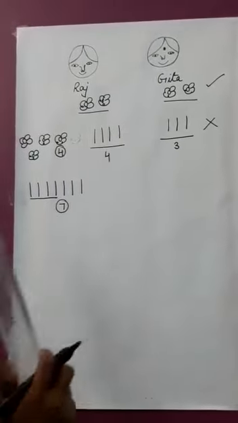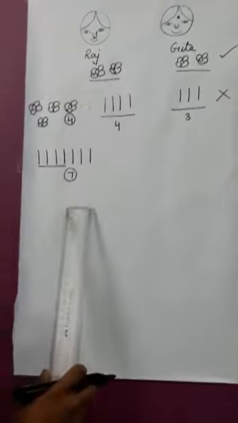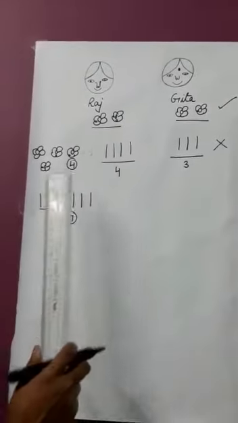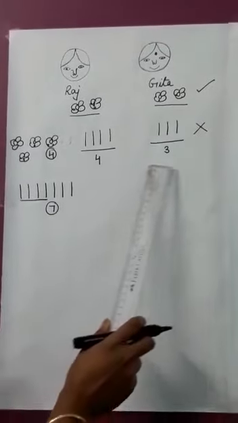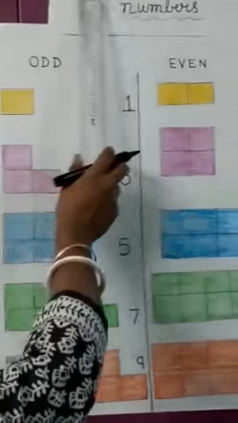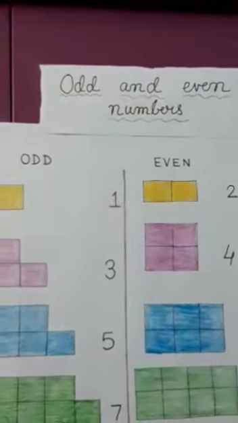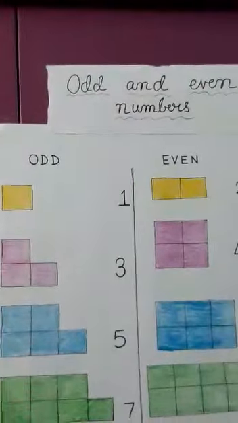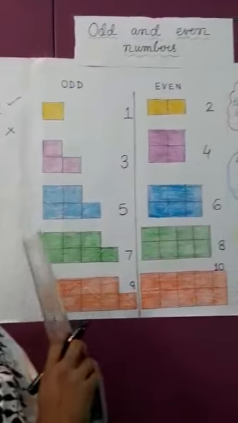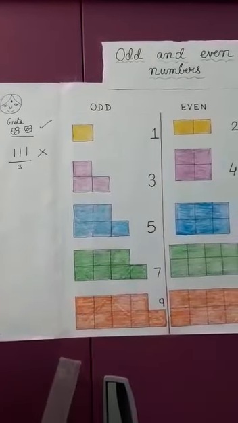So do you know what we call 4 and 7? 4 and 7 are even and odd numbers. 4 is an even number because we can share it equally, and 7 is an odd number so we are not able to share it equally. So today's topic is odd and even numbers. In the case of Raj and Geeta, we saw that 4 flowers they shared equally, but 7 sticks they could not share equally.